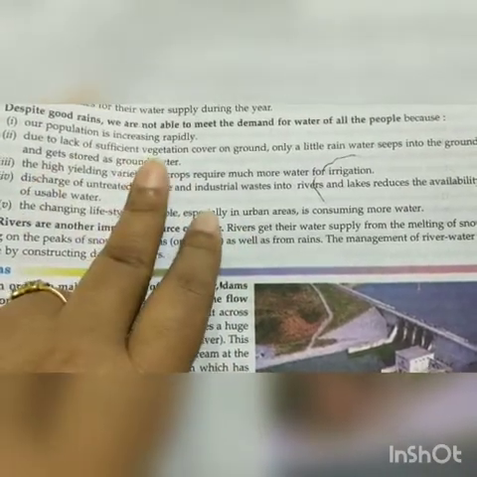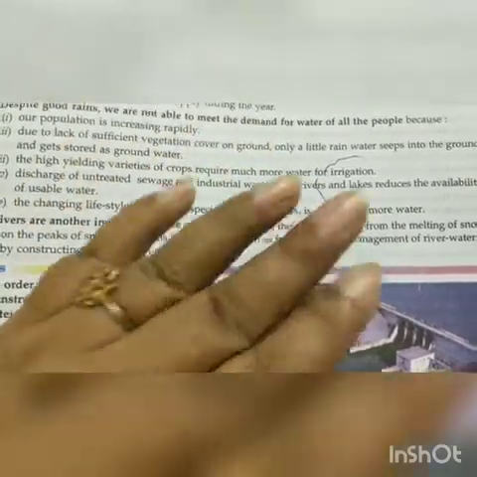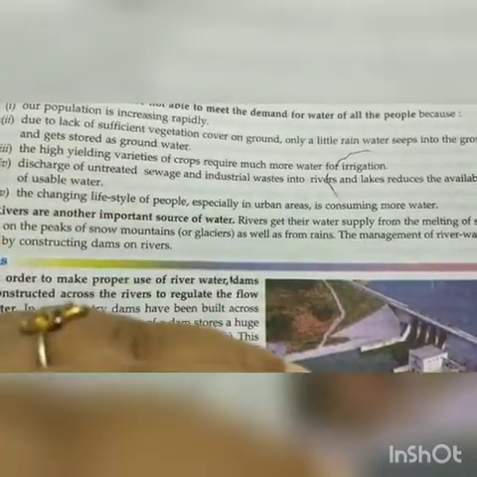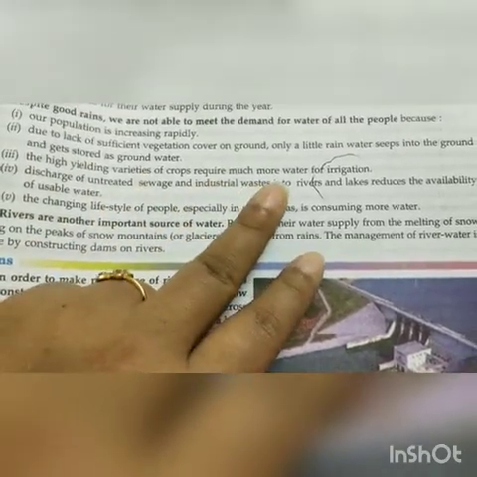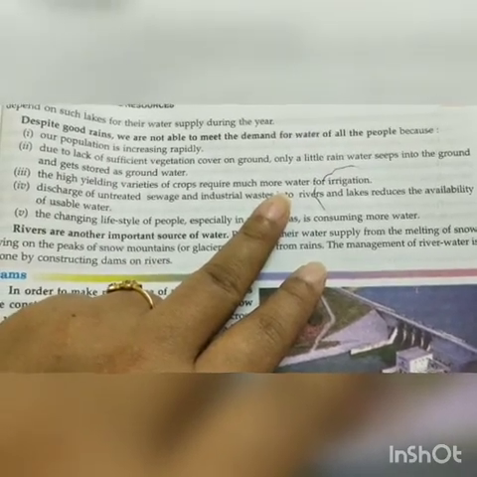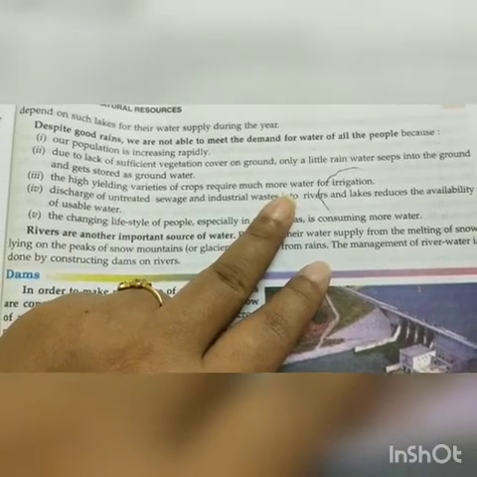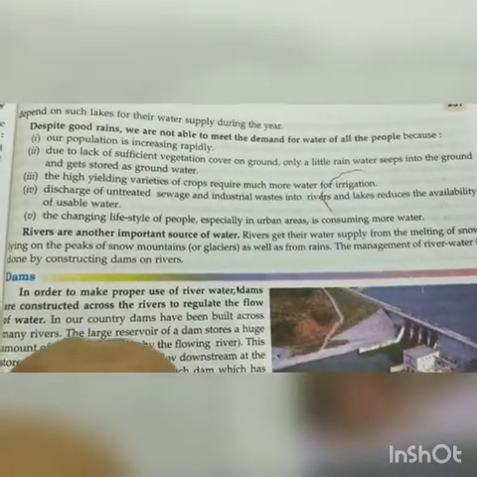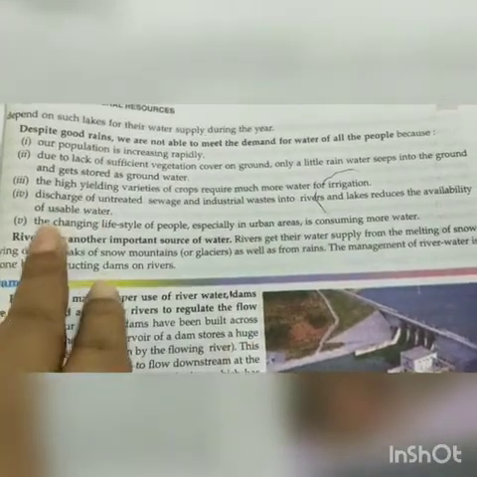So what happened? Due to the lack of sufficient vegetation cover on the ground, only a little rainwater seeps into the ground, and that is not enough for everybody. The high yielding varieties of crops require much more water for irrigation. Nowadays we need high yielding crops to fulfill the necessity of all the people, the increasing population, so we need high quality, high yielding varieties of crops, and those crops also require more water for irrigation.